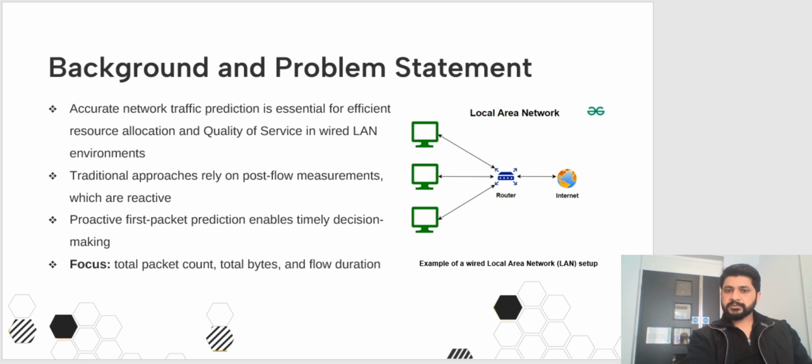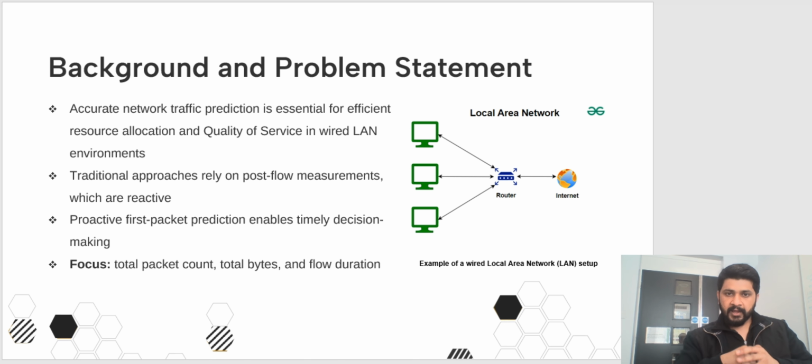Background and problem statement. So the question is, why is the problem important? In modern networks, especially in local area networks, predicting traffic accurately is critical for efficient resource allocation and also maintaining quality of service. The issue is that most traditional methods are reactive. They only analyze traffic after the flow has completed. That's too late for real-time decision making.